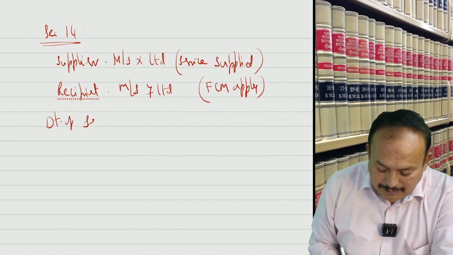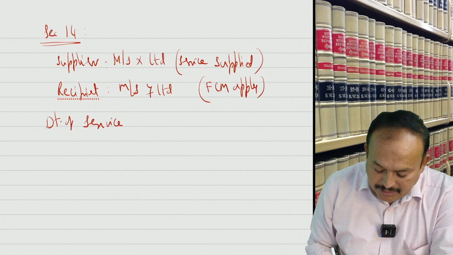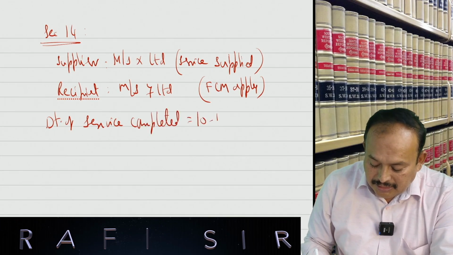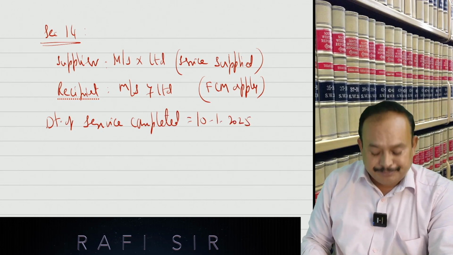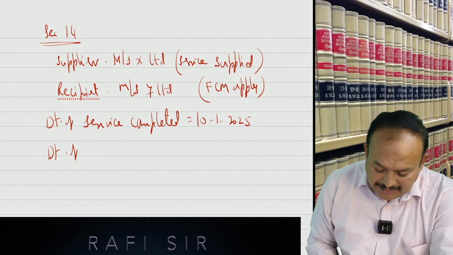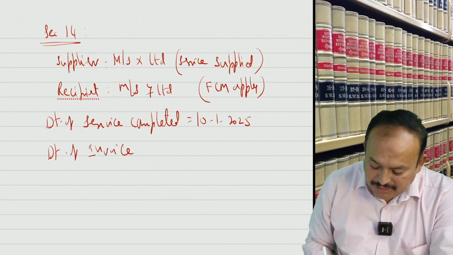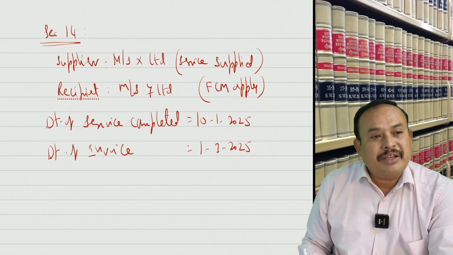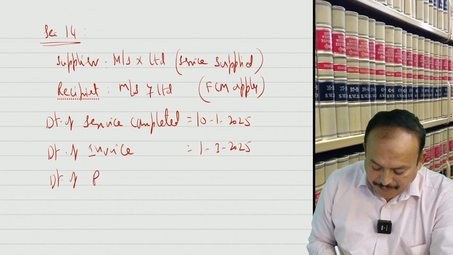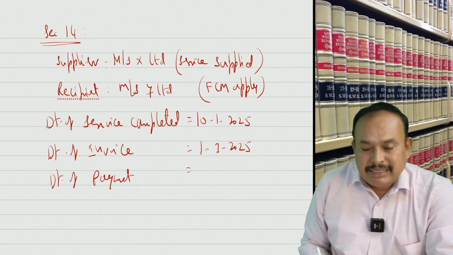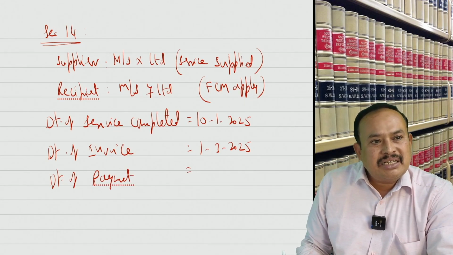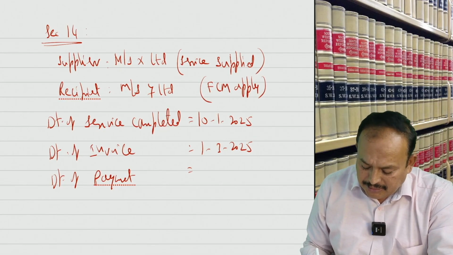Date of service completed: 10th January 2025. Date of invoice: 1st March 2025. Date of payment. Date of payment, always you refer to what? Book entry or bank entry, whichever is earlier. Let us say here it is 20th April 2025.